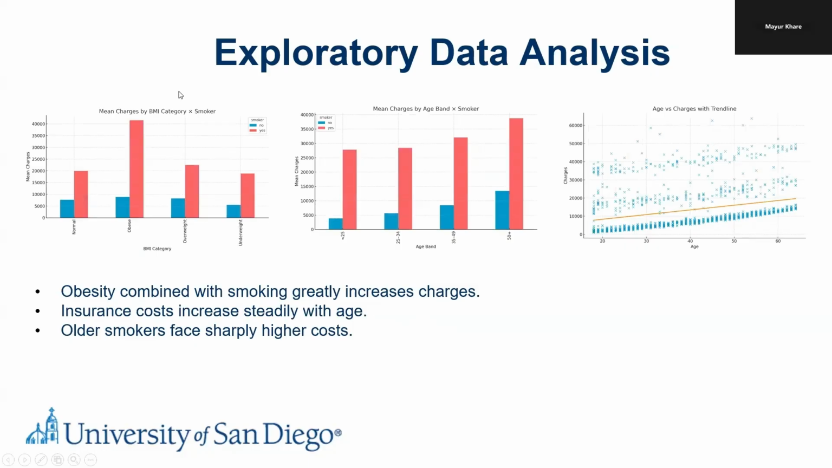When we looked at grouped comparisons, the story becomes even clearer. Obese smokers have the highest average cost, showing how lifestyle factors actually impact here. Among smokers, the cost rises sharply in older age bands. Age has an upward relationship with charges, so the older you are, the higher the insurance cost.